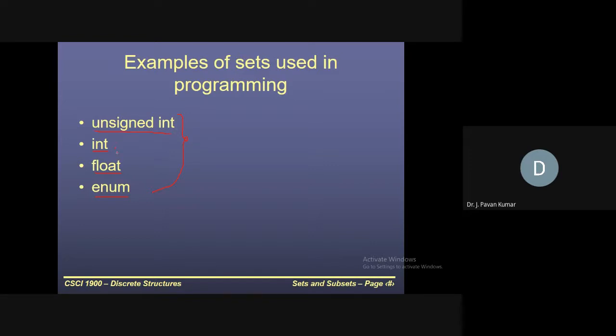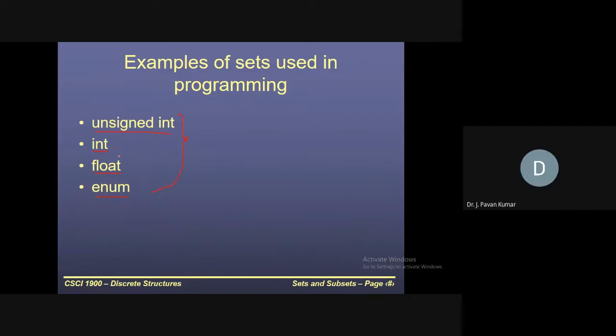Integer is one set, let's say. Then what are the elements of integer? All the integers. With respect to C programming language, you tell? Positive integers. No, not positive integers.